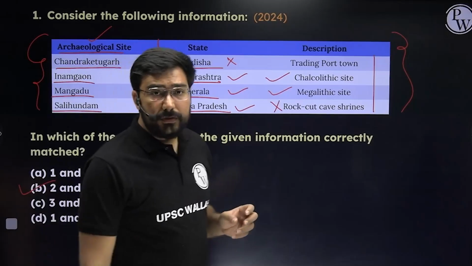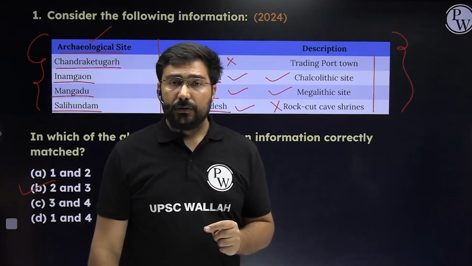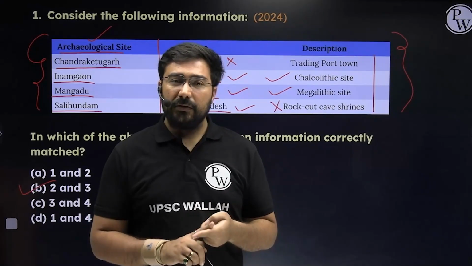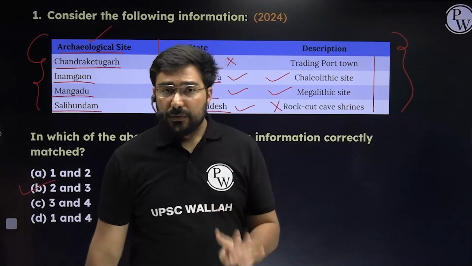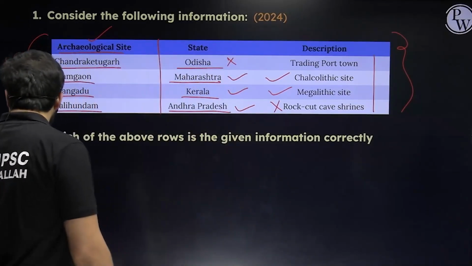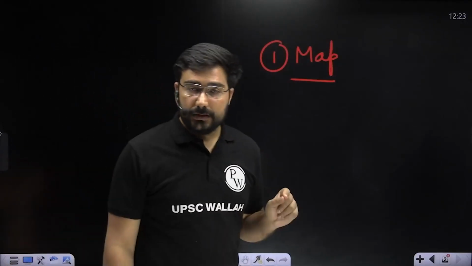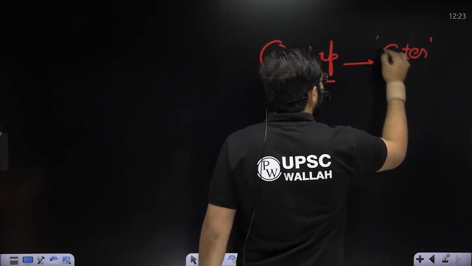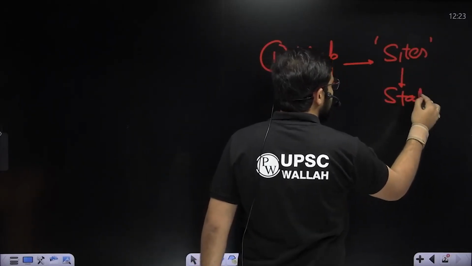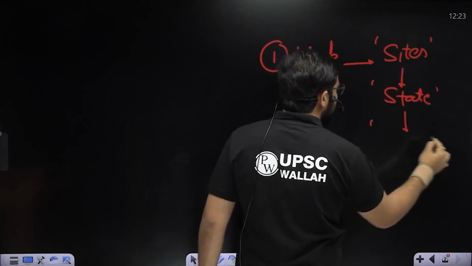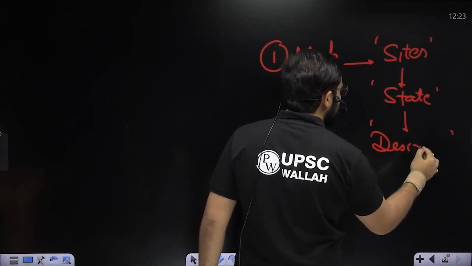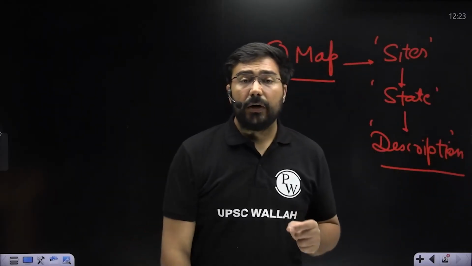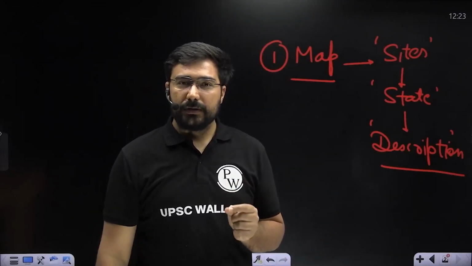Such questions are going to be a little bit difficult for all the students. In these kinds of questions, what matters is, please remember the major sites of Paleolithic, Mesolithic, Neolithic, Chalcolithic, and Megalithic. If you do this exercise, there are very high chances you'll be able to take a lead over other students. So please memorize sites, the states they belong to, as we can see from this question, and number 3, even more importantly, their description. What are the major finds that we have from that place? If you do these 2-3 things, naturally you're going to get some extra marks, and this is what we can get on the basis of these PYQs.